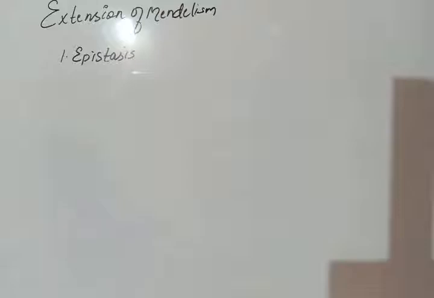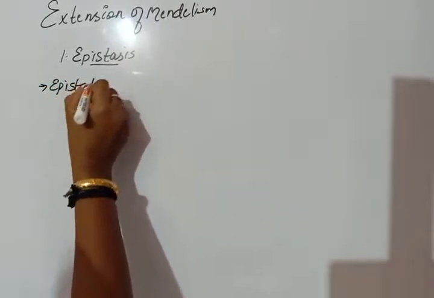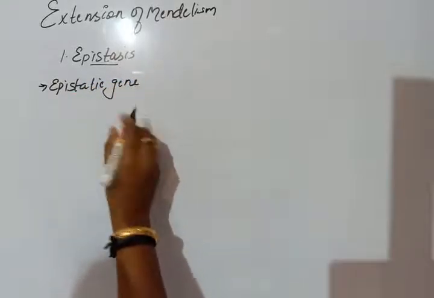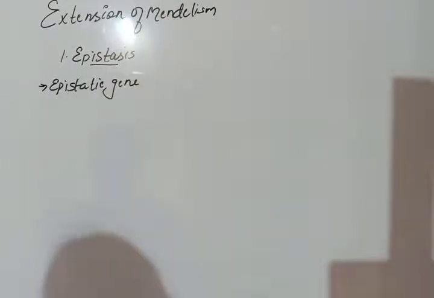What is epistasis? When a gene prevents the expression of another non-allelic gene, that phenomenon is called epistasis, and the gene which prevents the expression of another non-allelic gene is called the epistatic gene.